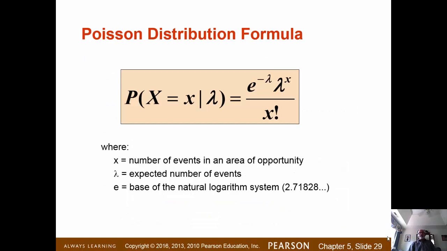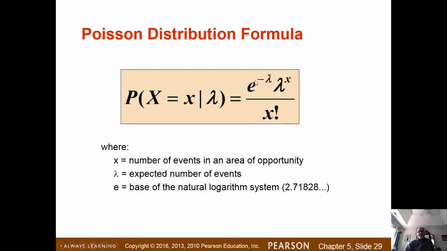So then the probability under Poisson distribution is given by this formula. The probability of x given lambda, the average number. You need a constant, like pi. Pi is a constant, right? Like that, e is a constant, and the value is approximately this.